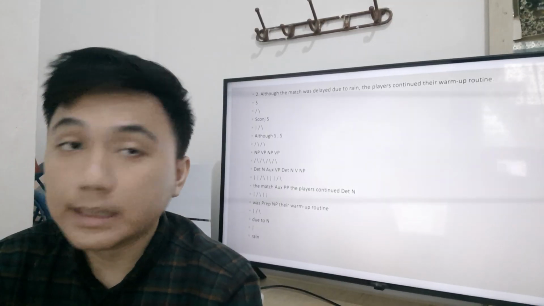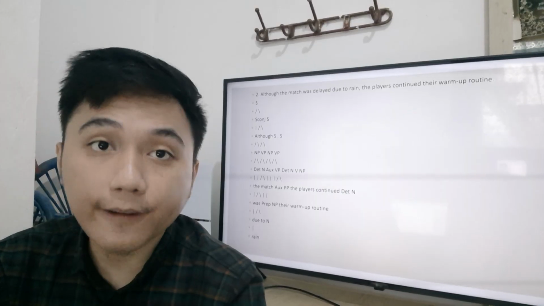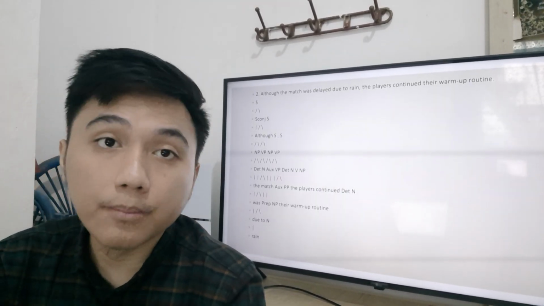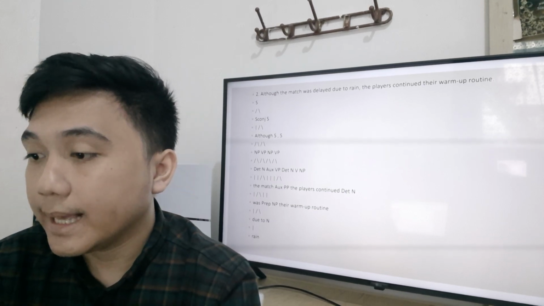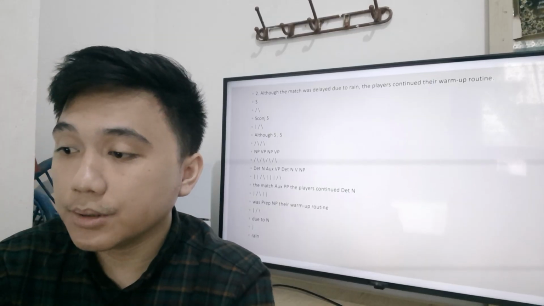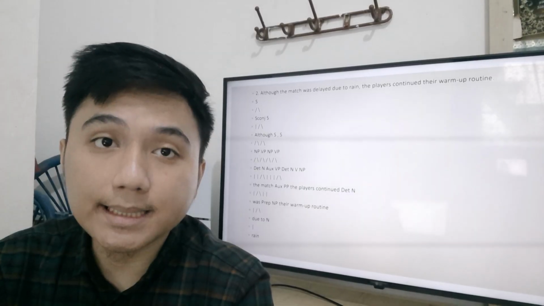The main verb delayed and a prepositional phrase due to rain, acting as an adverbial modifier, indicating the cause. The main clause, the players continued their warm-up routine, expresses the main idea.